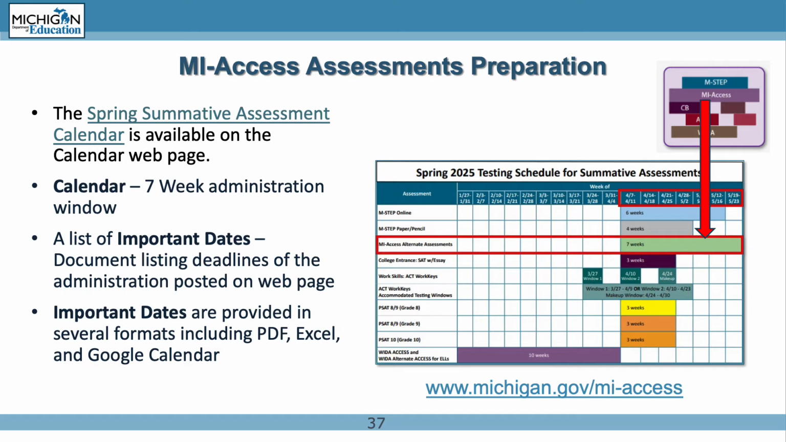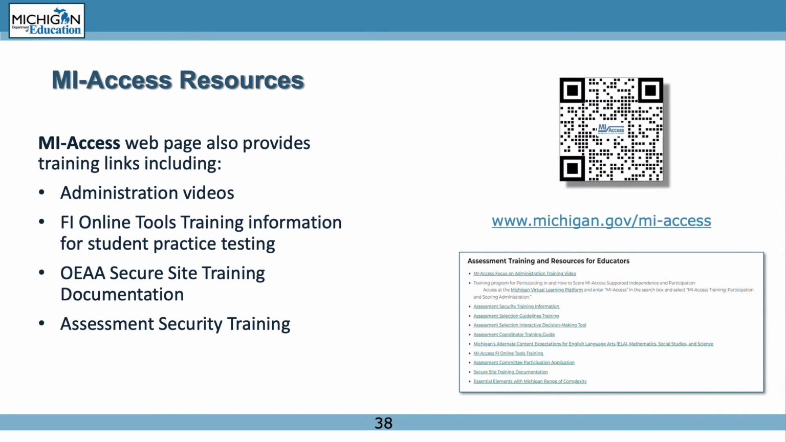My Access has a 7-week administration window which begins April 7th and ends May 23rd. A copy of this document can be found on the MyAccess webpage. Important dates are provided in several formats including PDF, Excel, and Google Calendar. More information about the MyAccess Assessment Administration will be reviewed later in the presentation. The MyAccess webpage also includes a training section and resources for educators.